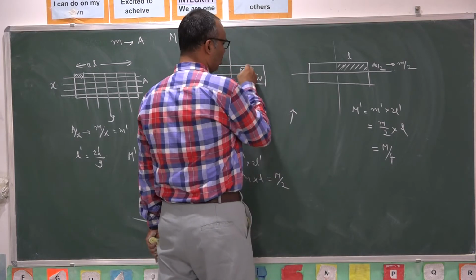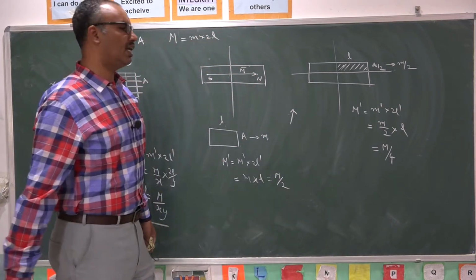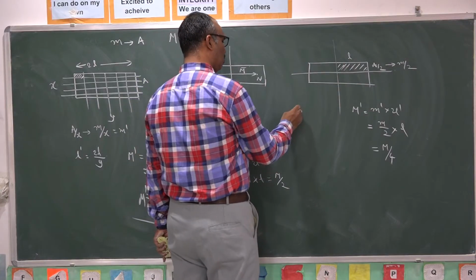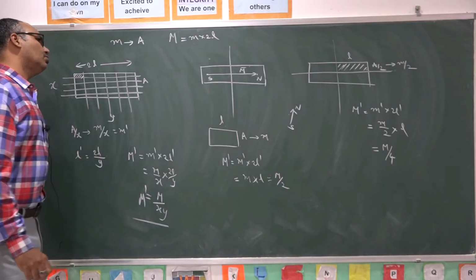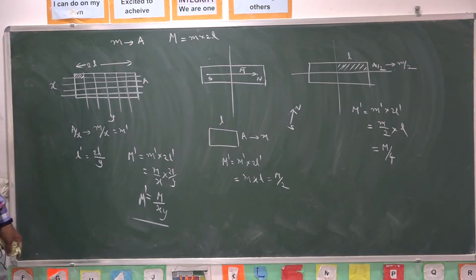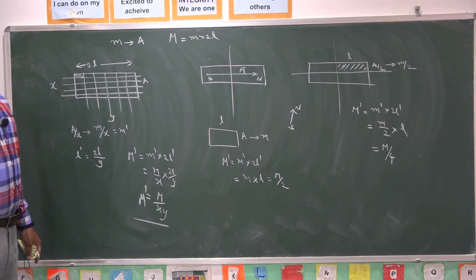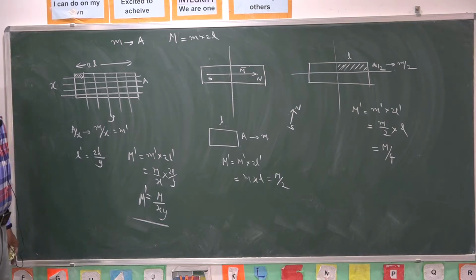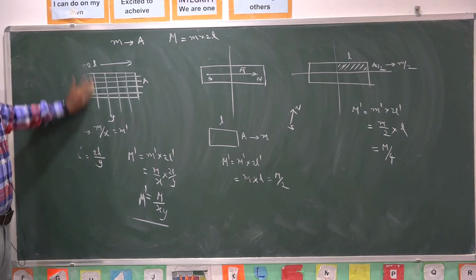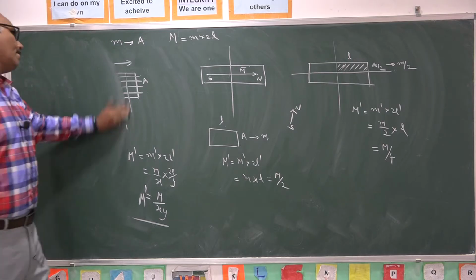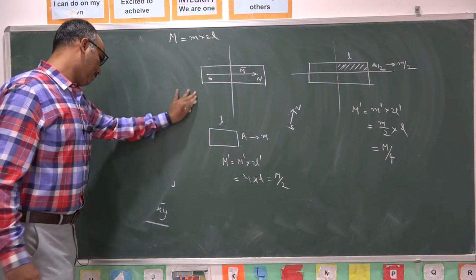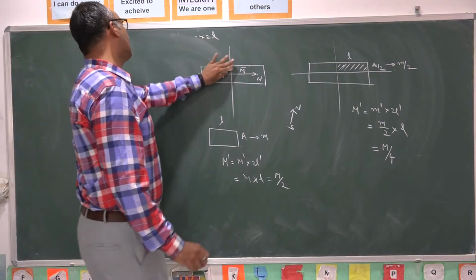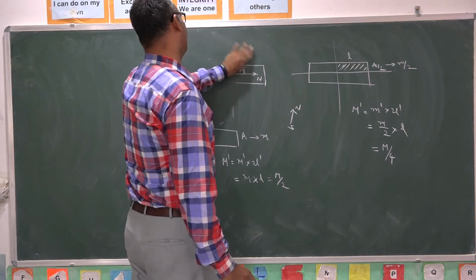This arrow mark is nothing but magnetic moment vector, directed from south pole to north pole. So, this is about the discussion of pole strength as well as magnetic moment. The units of these quantities I will discuss separately.